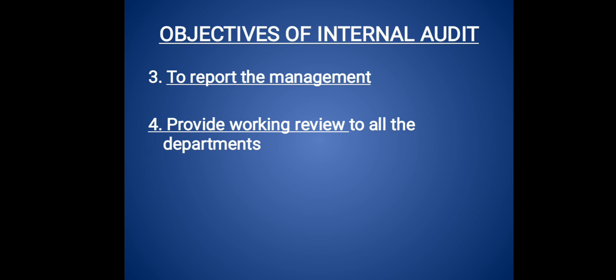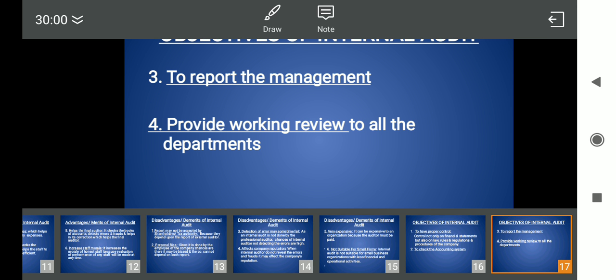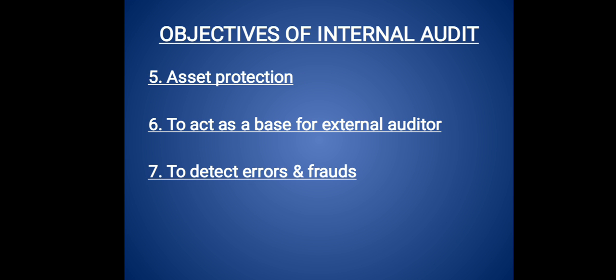So why does he do that? Because the external auditor need not give a wrong report. He has to give a good report to the shareholders. The external auditor won't have to raise queries on whatever findings or auditing is done by the internal auditor, so that the external auditor won't give any wrong report to the shareholders. Then the next one is asset protection.